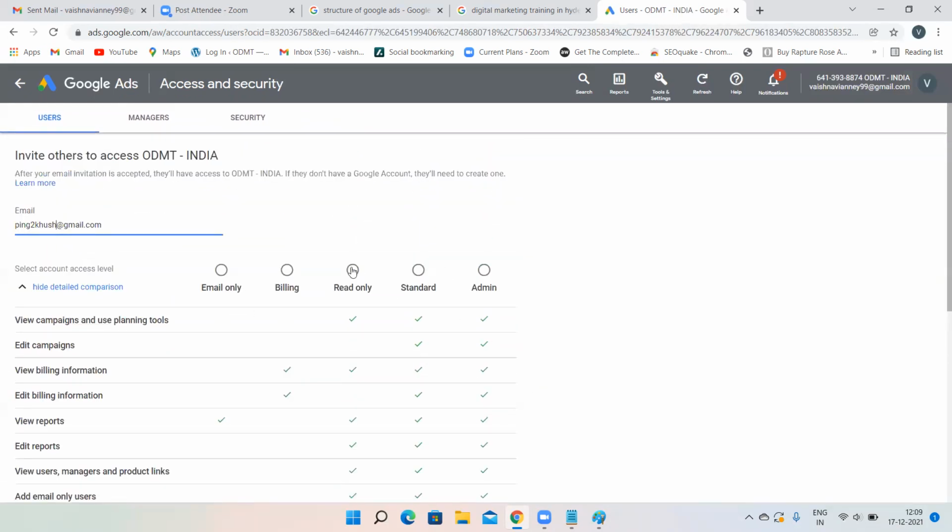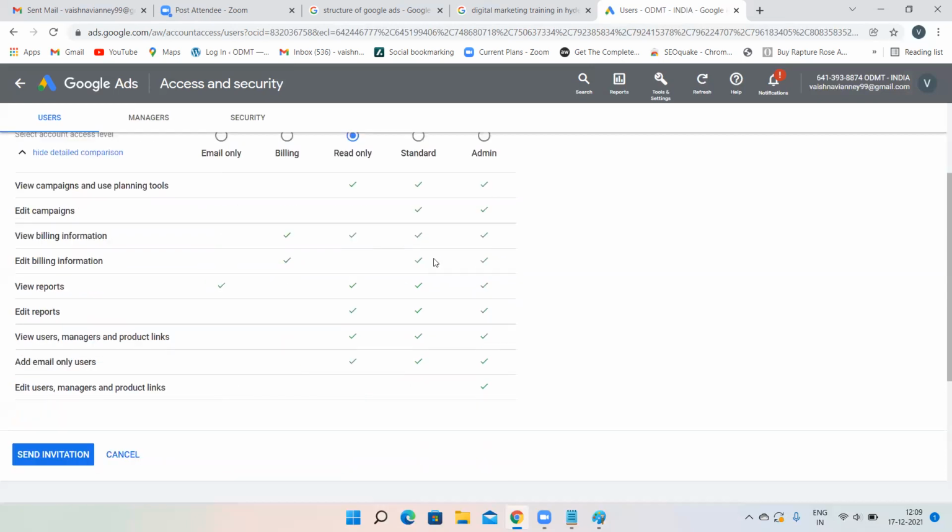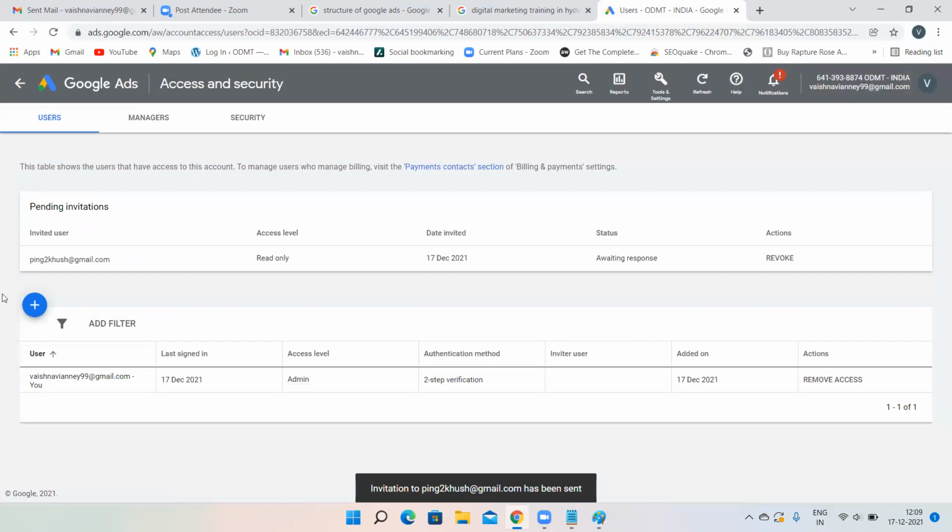So for now, I'm giving some read only access. Click on send invitation. Now you'll get an email saying I have sent you an invitation. If you accept that email, you can access this particular Google Ads account. On your desktop also, you will see my Google Ads account, and you can open it and see whatever is happening. Now just click on accept this invitation.